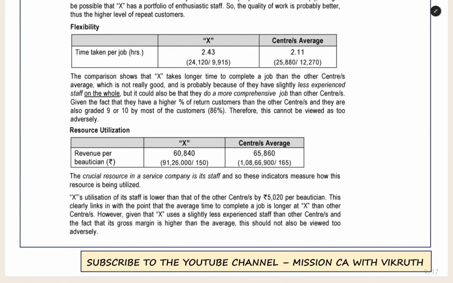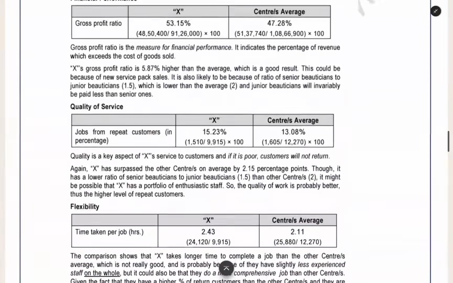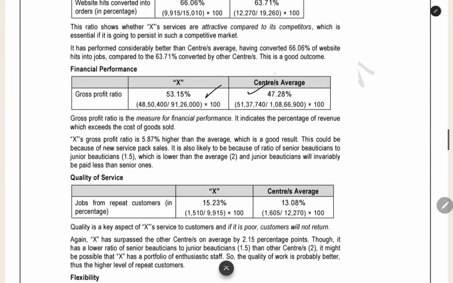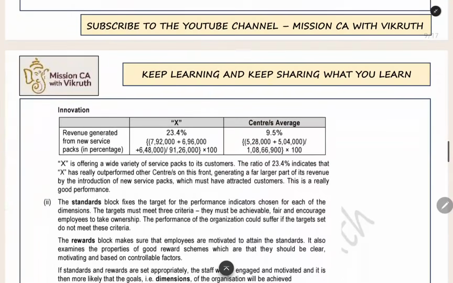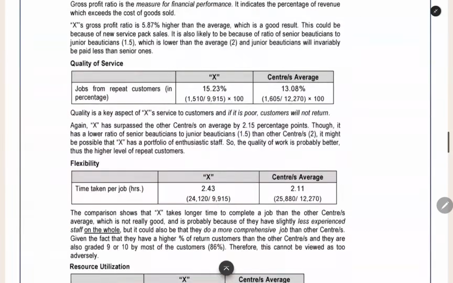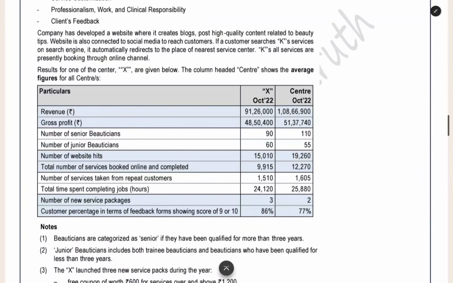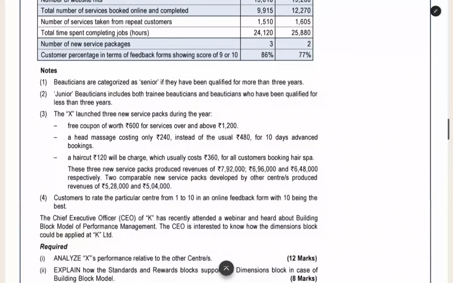This is an average situation only. Because of higher quality we are taking more time, and the revenue also we are getting a little bit less. But when you see the gross profit ratio, it is anyway giving good numbers. So the next thing is innovation. When you see the innovation factor in a beauty parlor, what is the innovation? The new package which you are bringing for the customer, that is the innovation.